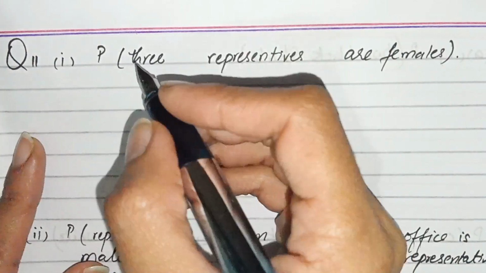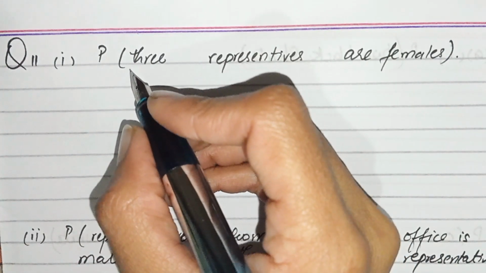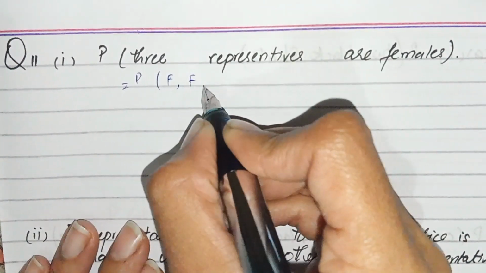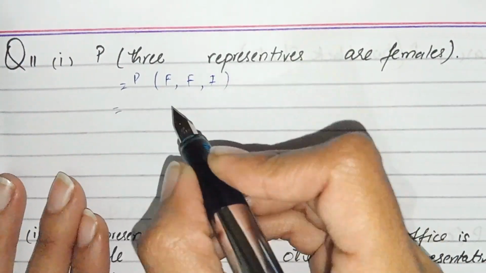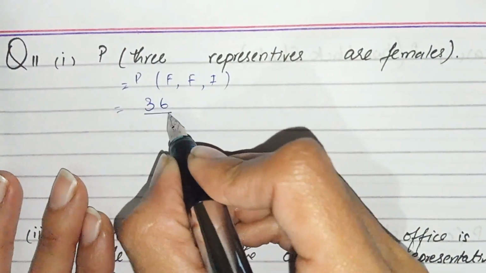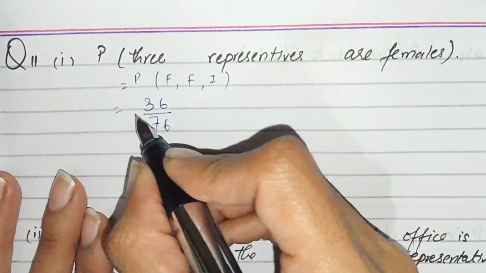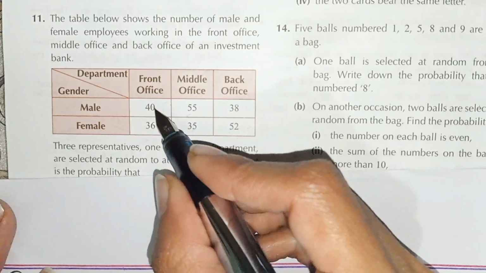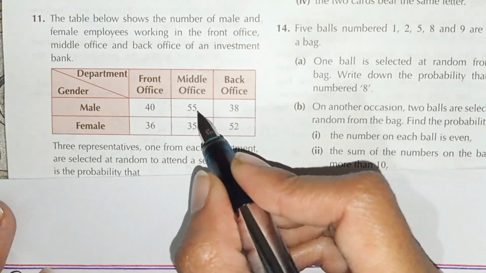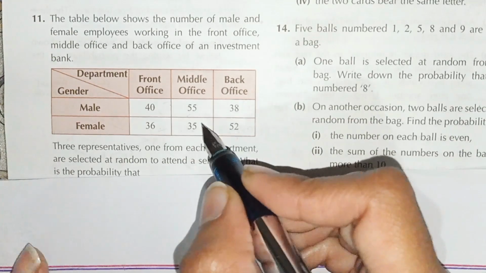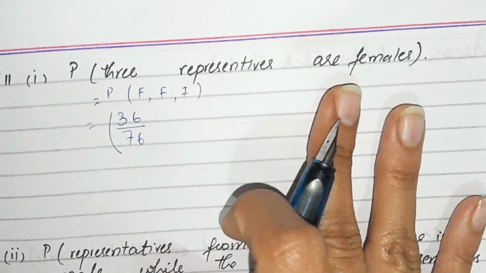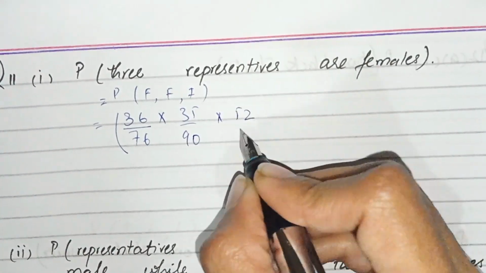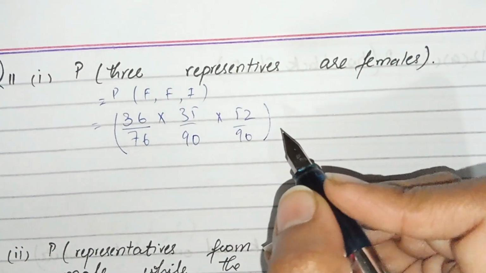Now, students, question number 11, first part, the three representatives are females. So we can write it as probability of female, female, and female. In the first, it is 36, and the total number of possible outcomes is 76. You can observe it from the table, that is 36, and when we add it we get 76. And this is 35, and when we add up we get 90. So we write it like that: 36 over 76, 35 over 90, and 52 over 90. Now we have to solve it.